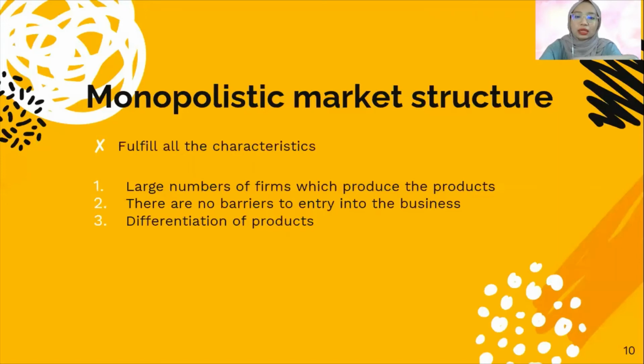The third one is differentiation of human capital, for example the skill, intelligence, and attitudes of the employees. The last one is product distribution. For example, the product can be sold through the shop itself or an online platform.